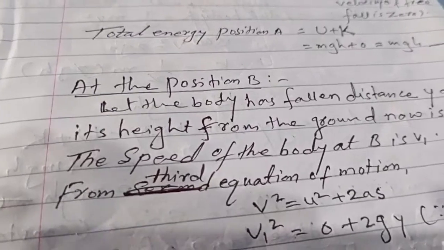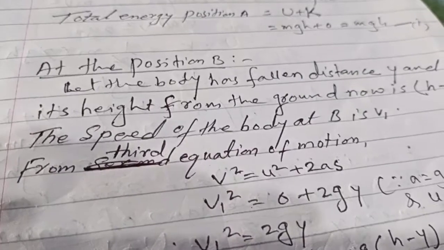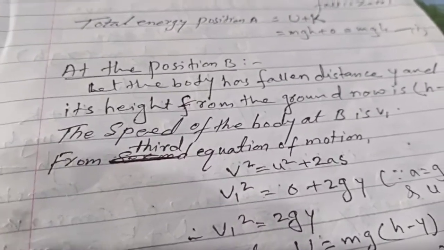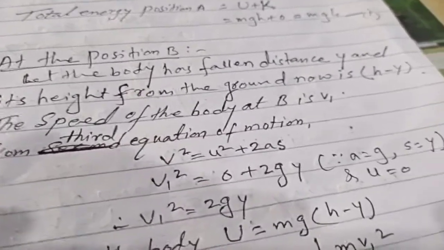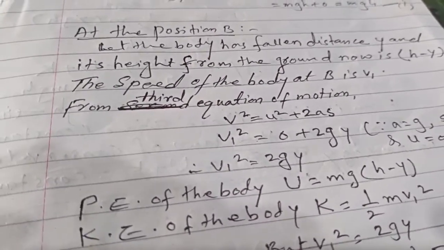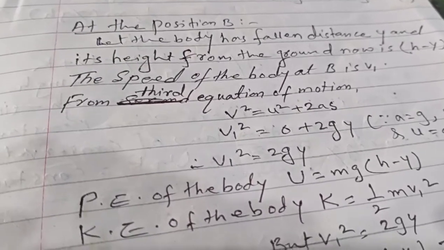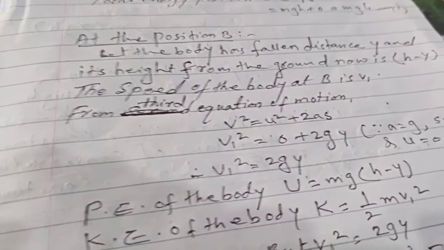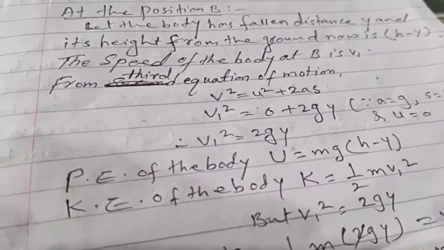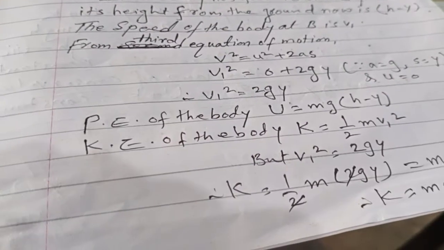Using the third equation of motion, v square is equal to u square plus 2as, put v as v1, u as 0, a as g, and s as y. So v1 square is equal to 0 plus 2gy, v1 square is equal to 2gy. The potential energy of the body from the ground to position B is mg into height, which is h minus y. Now the kinetic energy K is 1 by 2 m v1 square, v1 square is 2gy, the 2 cancels, so mgy.